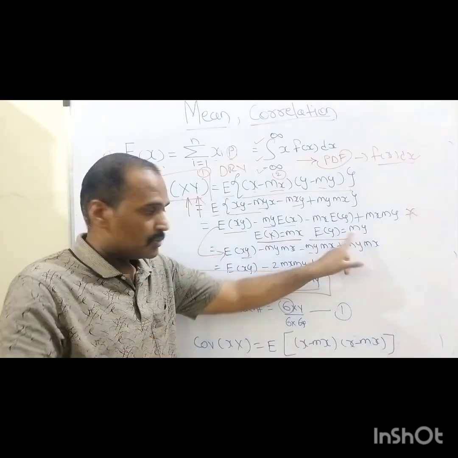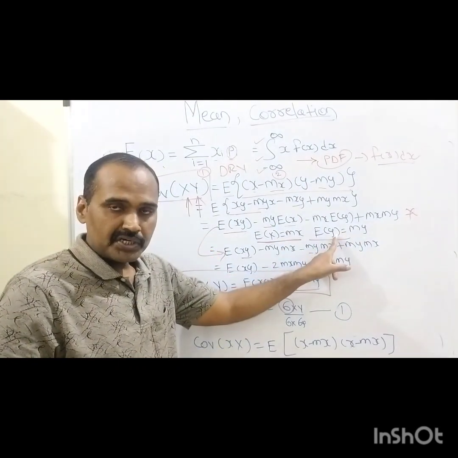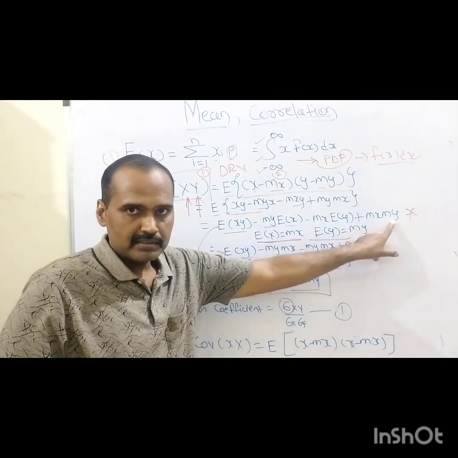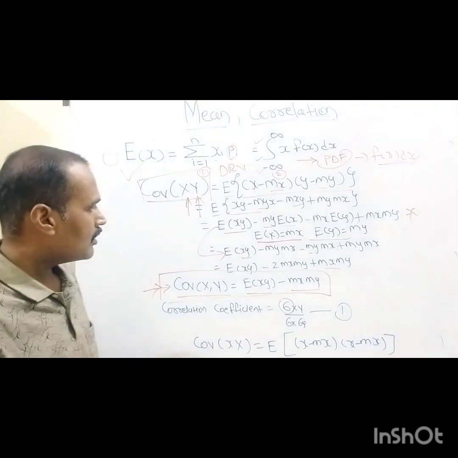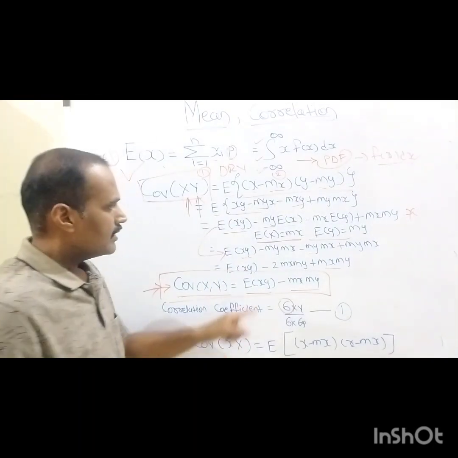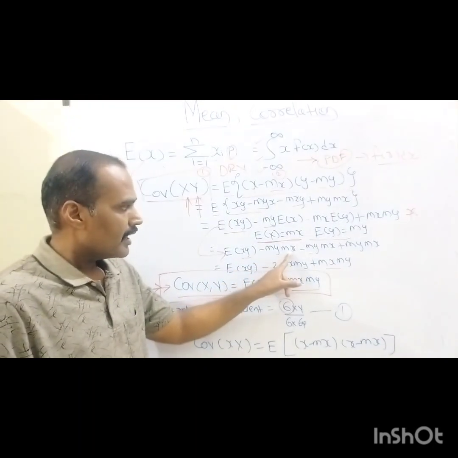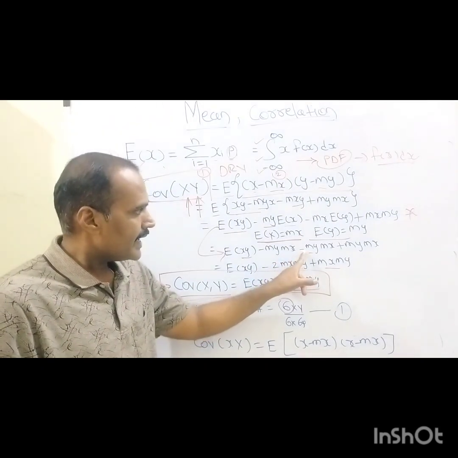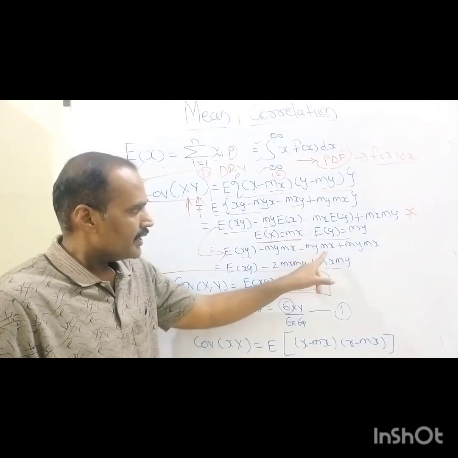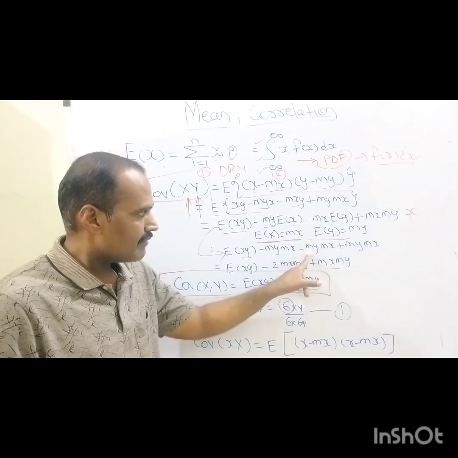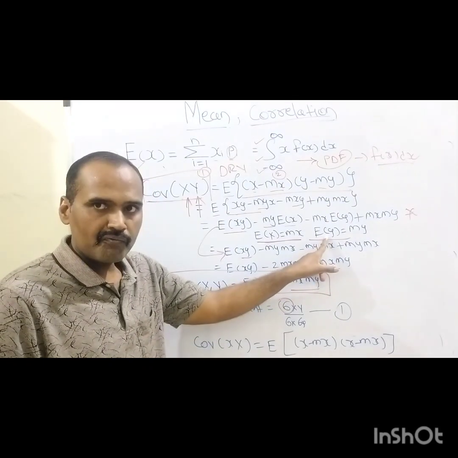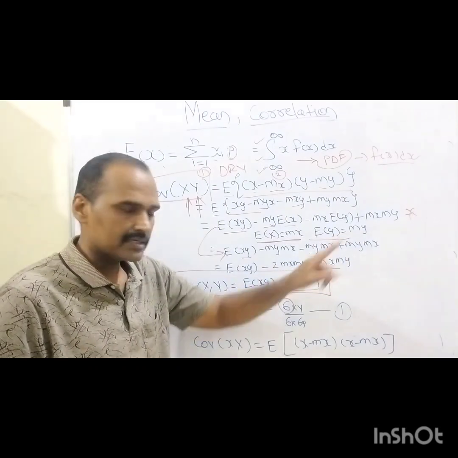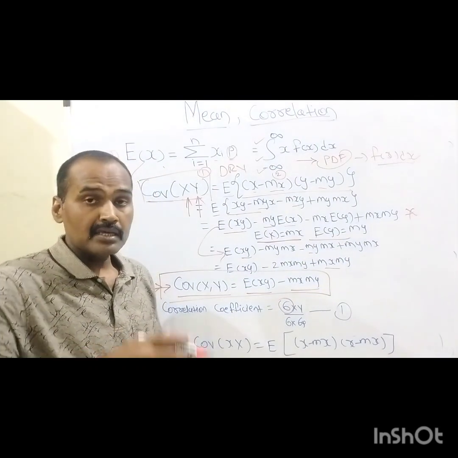So when we substitute these two expressions into the above expression denoted by the star sign, it will become E of xy minus my into mx, because E of x is mx, minus my into mx, because my is E of y, the expected value of this random variable y, plus my into mx, the remaining term as it is.